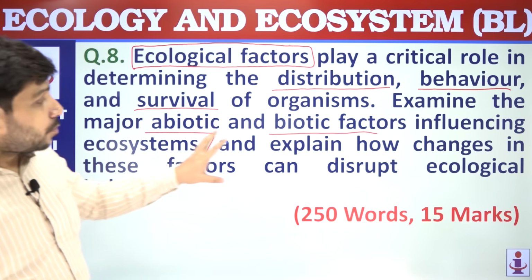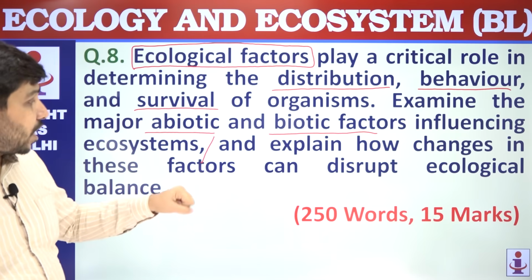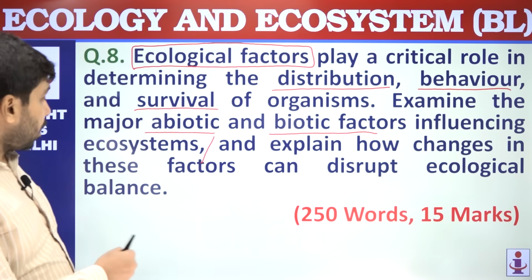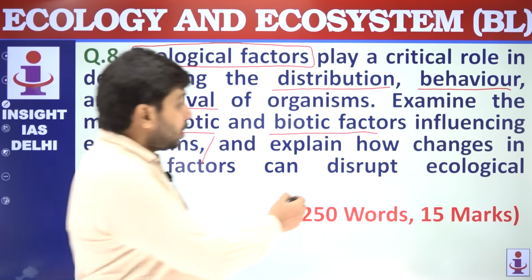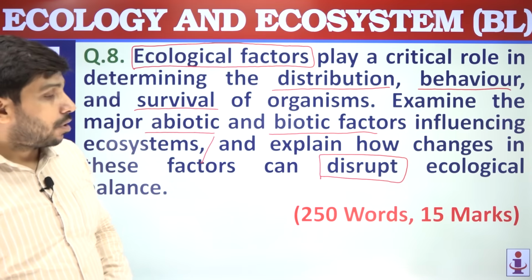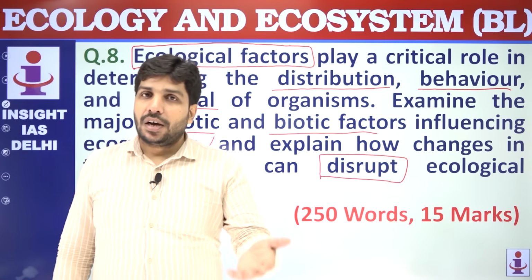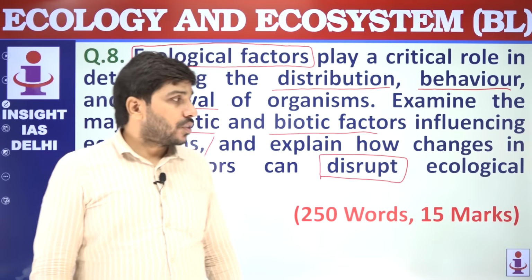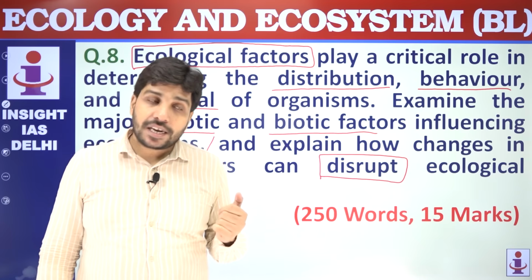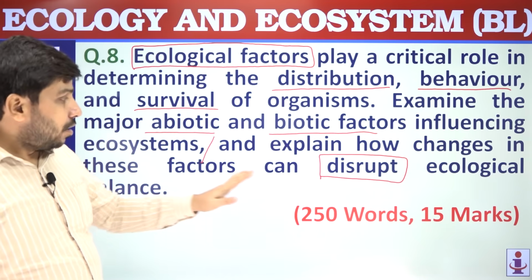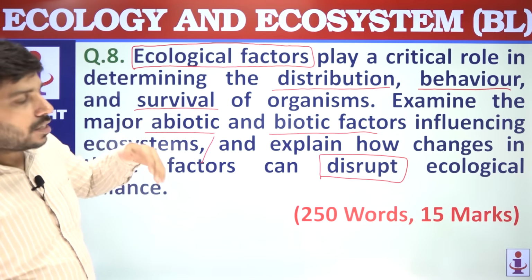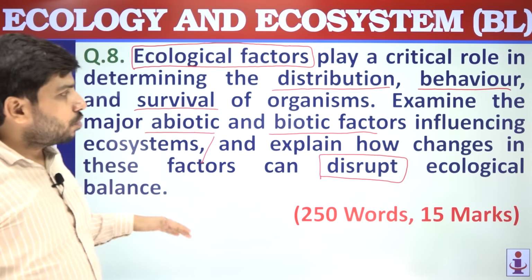Then you should explain how the changes in these factors can disrupt ecological balance. It is connected to the first part, but in the second part you need to mention about disruption. You need to write about disruption in ecological balance. So you can simply write about the very common example of deforestation. If there is lots of deforestation, some species may go extinct, some species may migrate, so that will disrupt the ecological balance. So this way you can very beautifully structure your answer, and in conclusion you